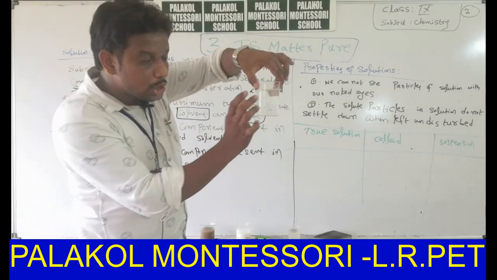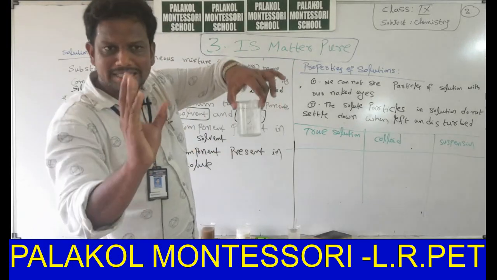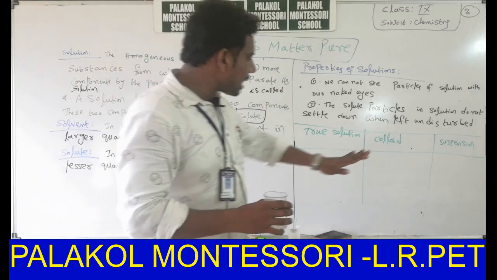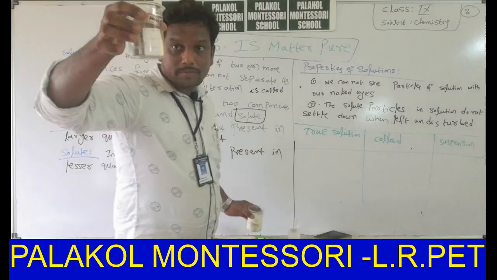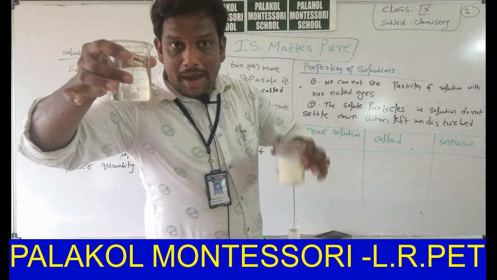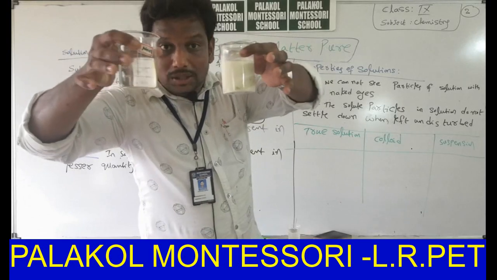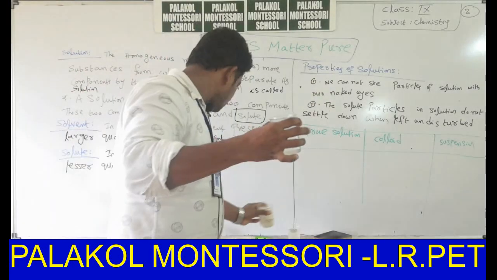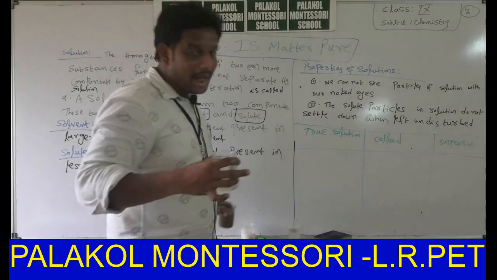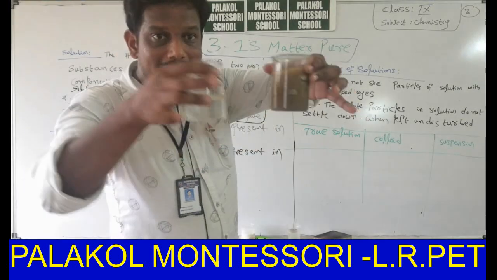Size of true solution particles, simply solution particles, is very small when compared with colloid and suspension. Size of these salt solution particles is very small when compared with milk particles present in the solution, and also the particles present in the mud in water solution.